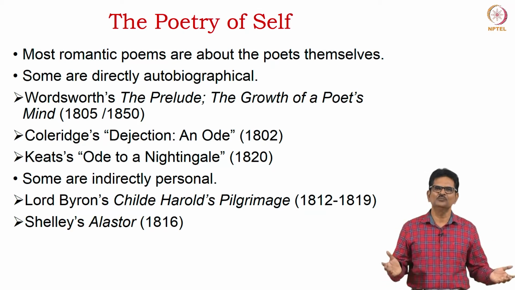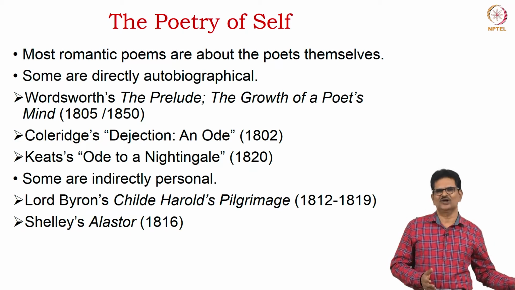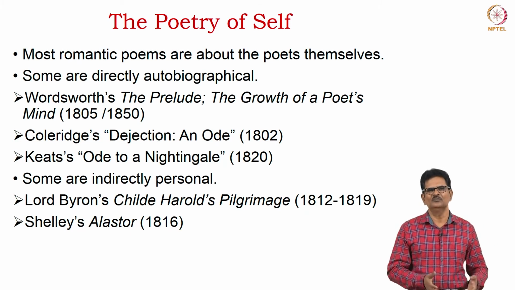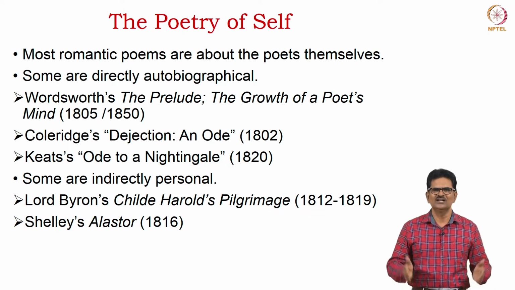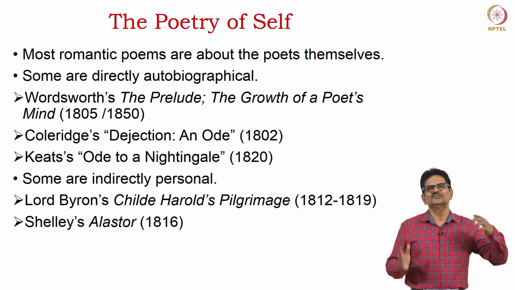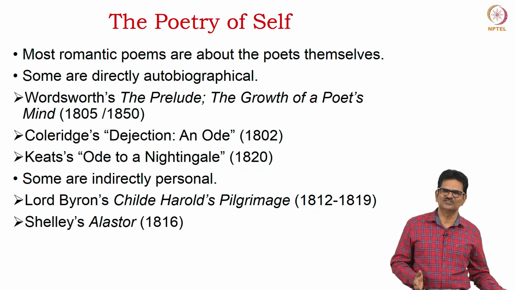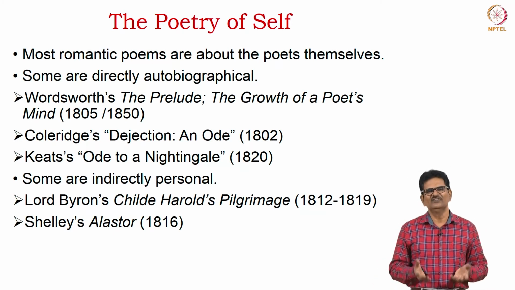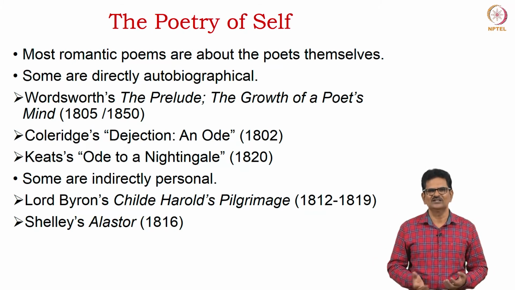Next, we have some poems which are indirectly autobiographical or indirectly personal. We have one example here from Lord Byron's poem called Childe Harold's Pilgrimage, and another poem from Shelley called Alastor. So, some of the poets directly wrote about themselves, some other poets indirectly wrote about themselves. Finally, we will notice that all poems of romantic writers are about themselves.